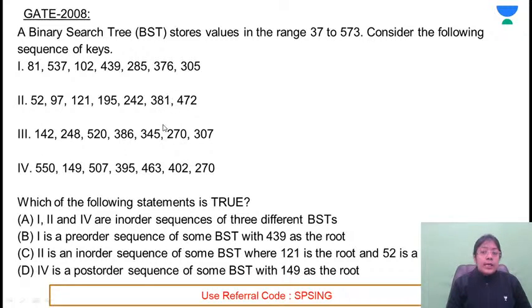It was a common data question. So again, those 4 sequences are given to you. But here they are saying, which of the following statements is true? Read the statements one by one. 1, 2 and 4 are in-order sequences of 3 binary search trees. अगर in-order sequences हैं, in-order का मतलब क्या होता है? In-order sequence of binary search tree means